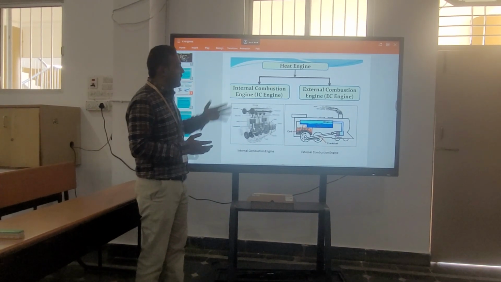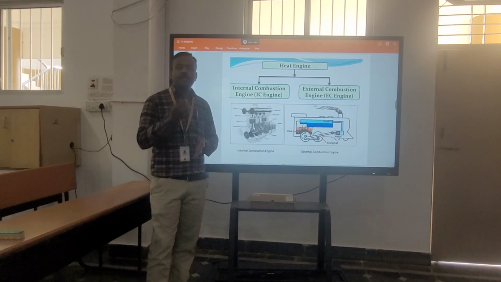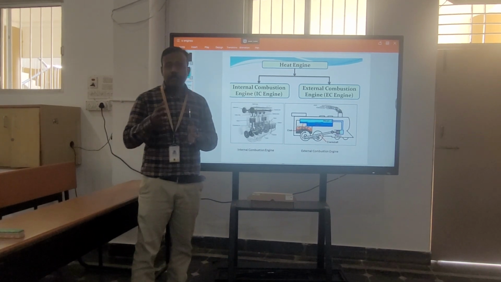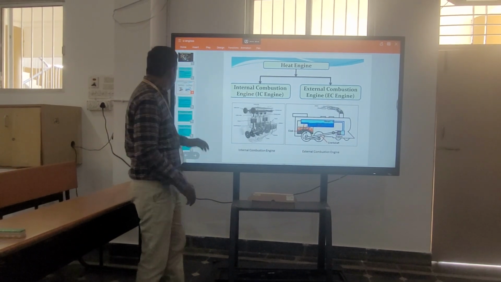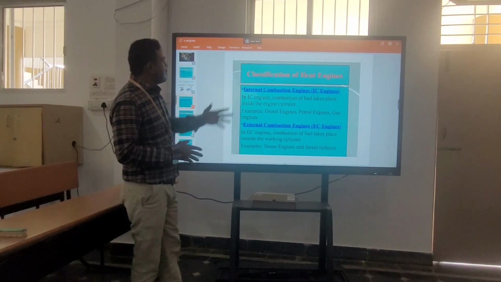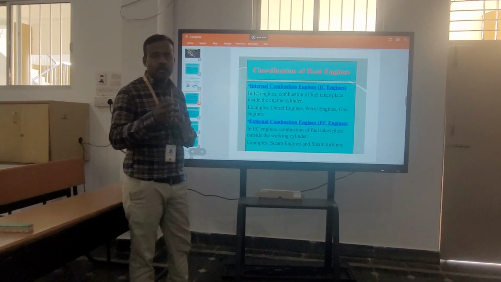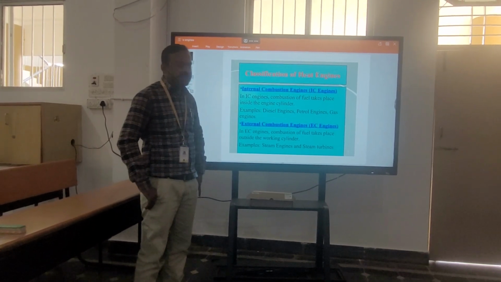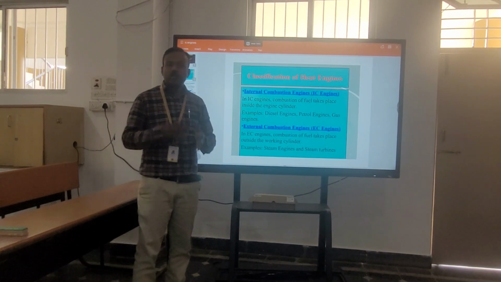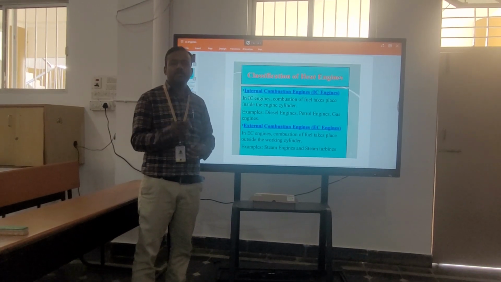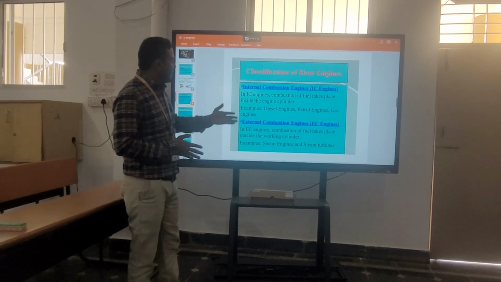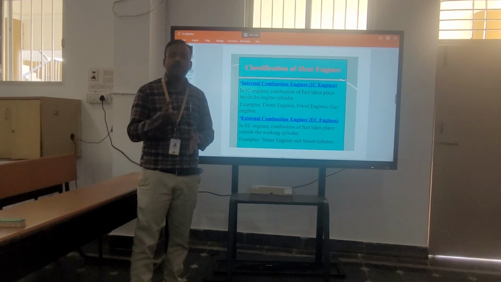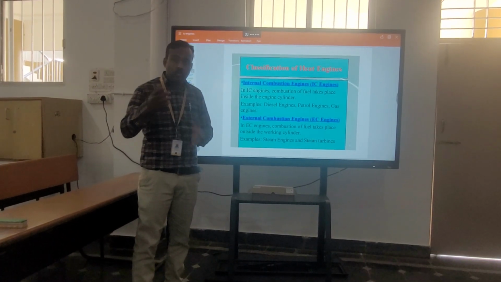In an internal combustion engine, combustion of fuel takes place inside the engine cylinder. In an external combustion engine, combustion takes place outside the engine cylinder. Examples of internal combustion engines are diesel engines, petrol engines and gas engines. In all those engines, combustion of fuel takes place inside the engine cylinder. Examples of external combustion engines are steam engines and steam turbines, where combustion of fuel takes place outside the engine cylinder.